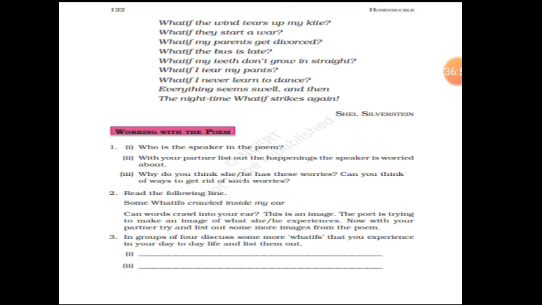Read the following line. Some what if crawled inside my ear. Okay. Yes. Can a word crawl into your ear? This is an image. The poet is trying to make an image of what he experienced. Now with your partner, try and list out some more images from the poem.